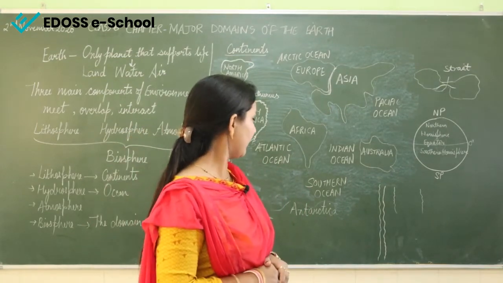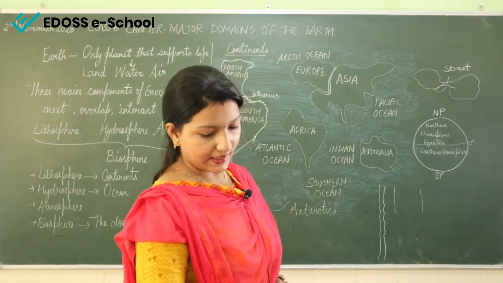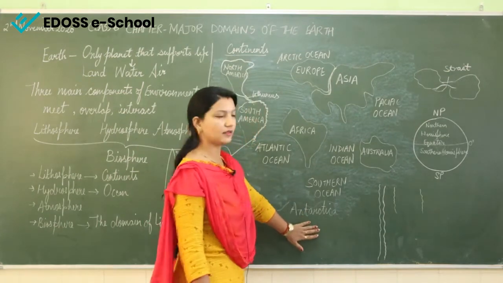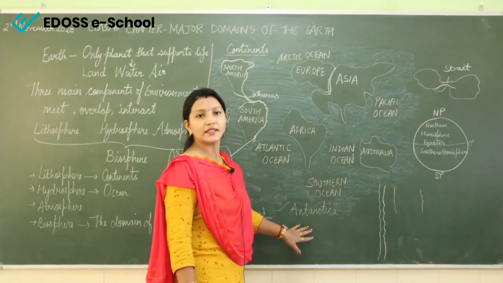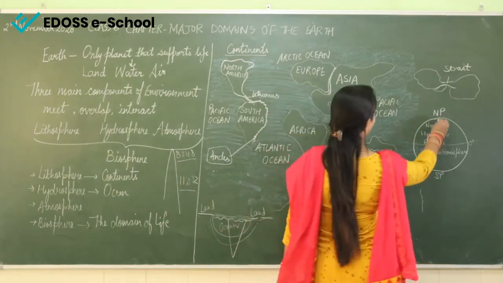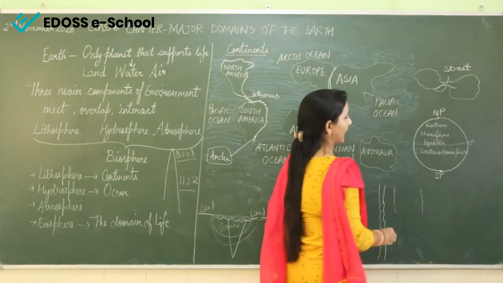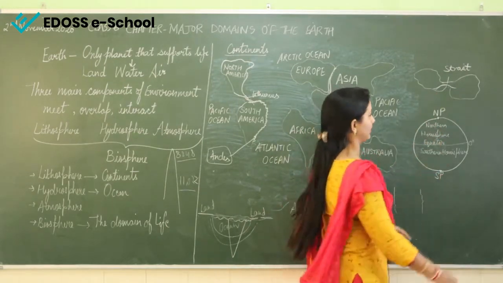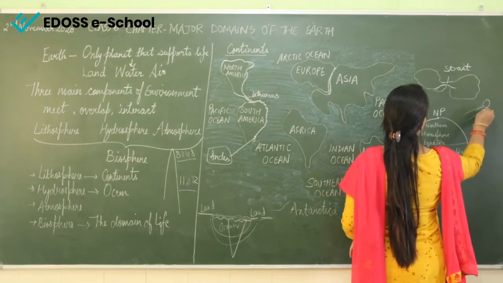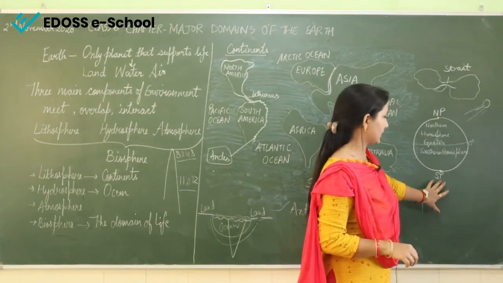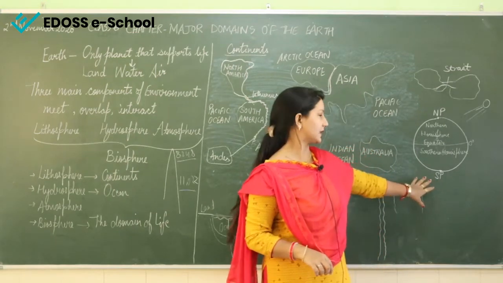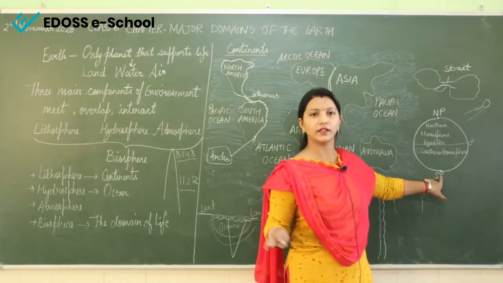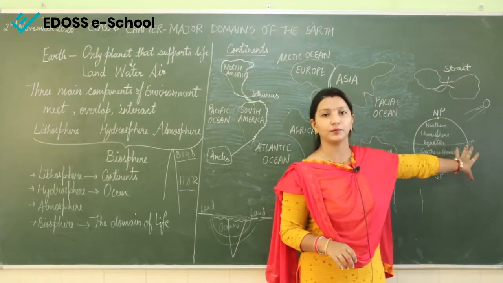Now next we have Antarctica. Antarctica lies completely in the southern hemisphere. Again you can see Antarctica over here. Now when we talk about the North Pole and the South Pole and hemispheres, we have read in our previous chapters that when the sun rays fall on the earth, these poles do not receive the heat of the sun, and therefore they remain cold throughout the year.